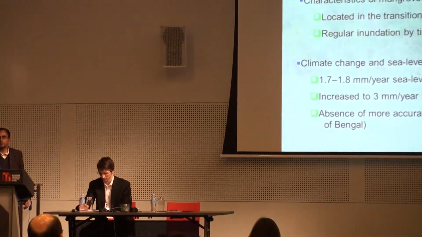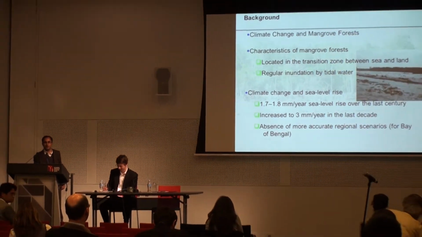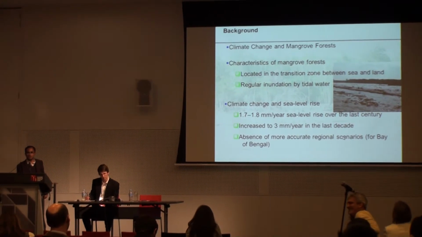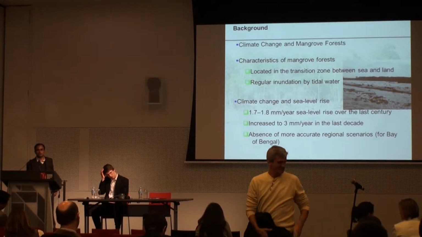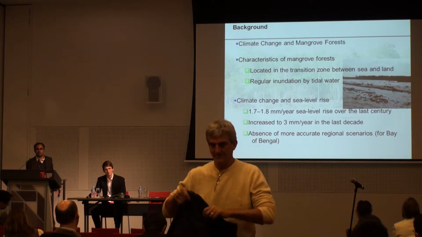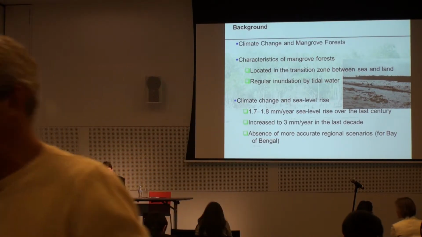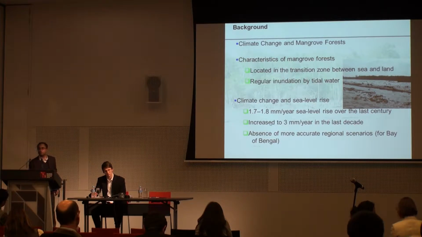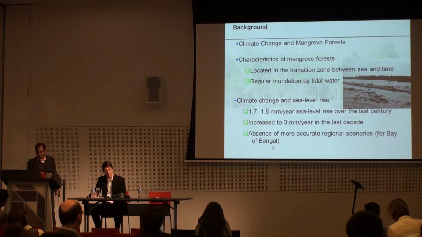So, climate change and mangrove forests. As you know, mangrove forest is characterized by regular inundation, tidal water, and it is usually located in the transition zone between land and sea. We know from the IPCC report that sea level has been rising over the last century at about 2 millimeters per year, but it increased in the last decade. But unfortunately, we don't have any regional scenario for the Bay of Bengal.